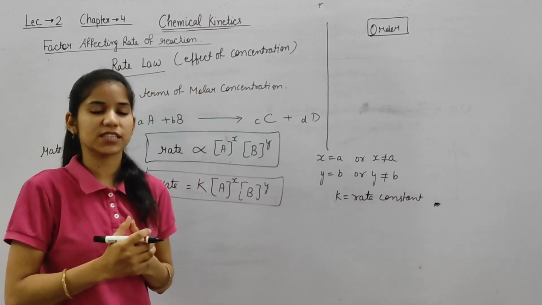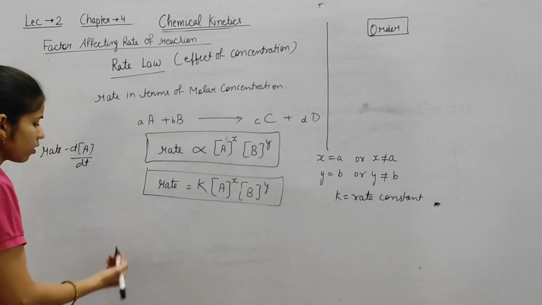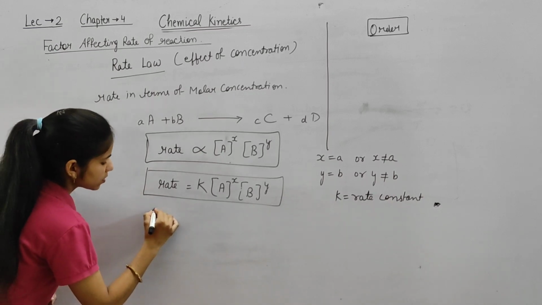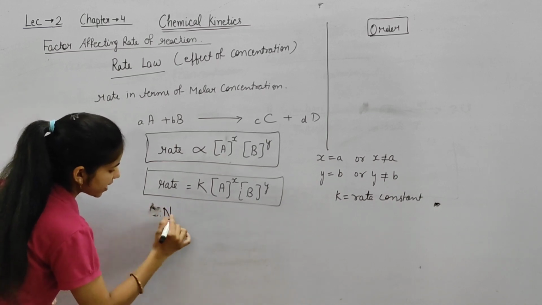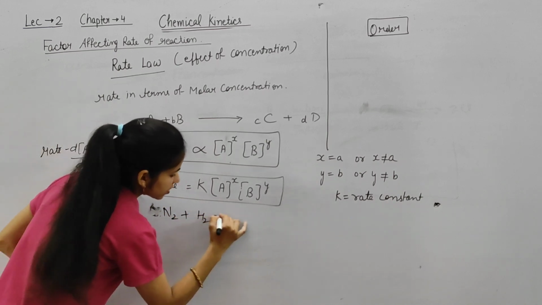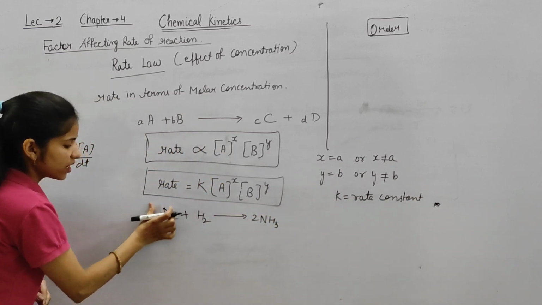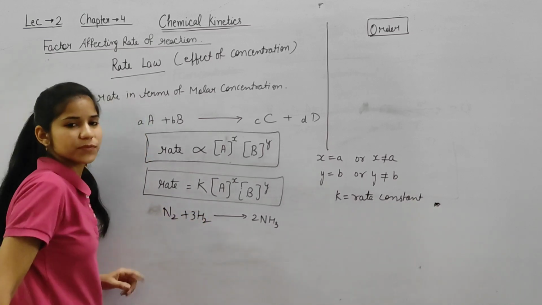We cannot predict the rate of a chemical reaction. For example, we have N2 plus H2 giving 2NH3. The reaction should be balanced, so there is a 3.